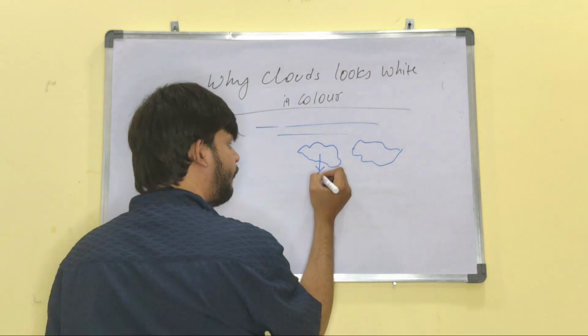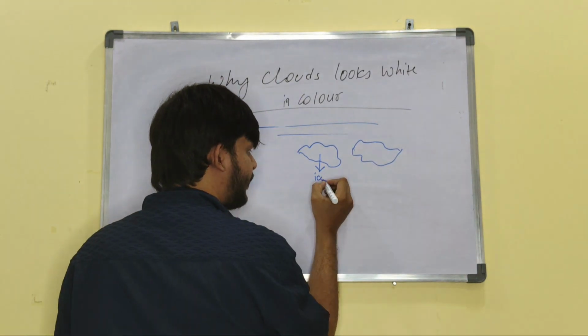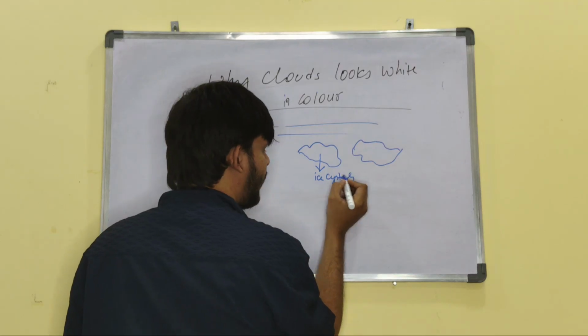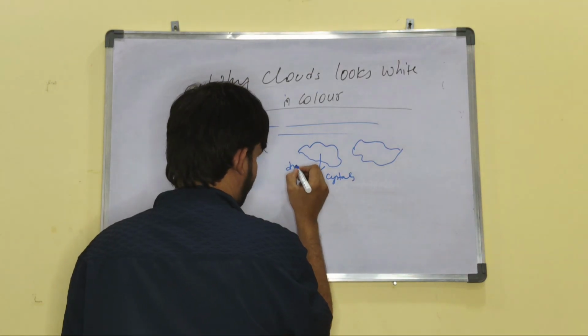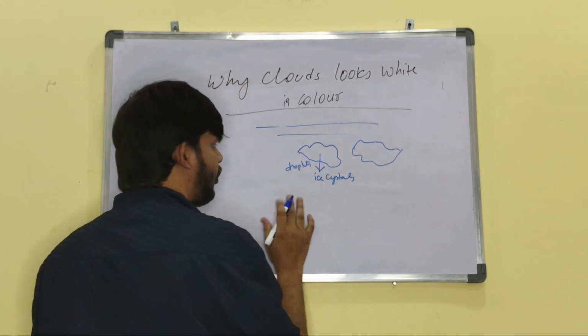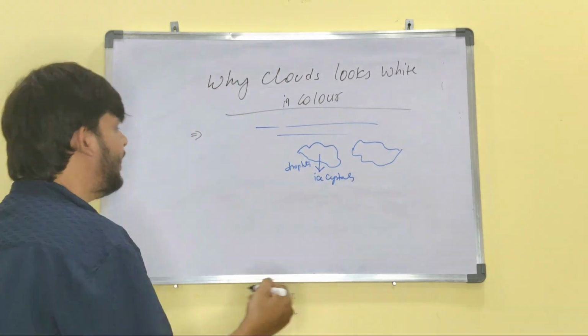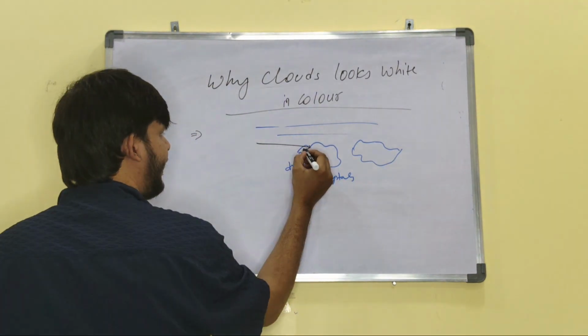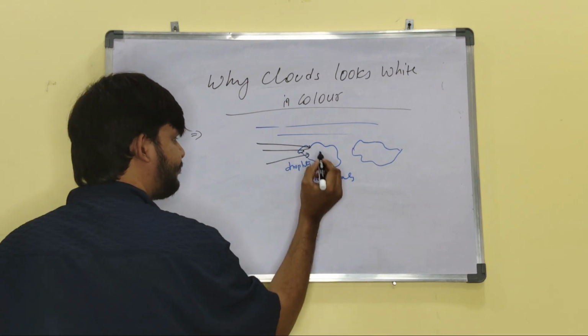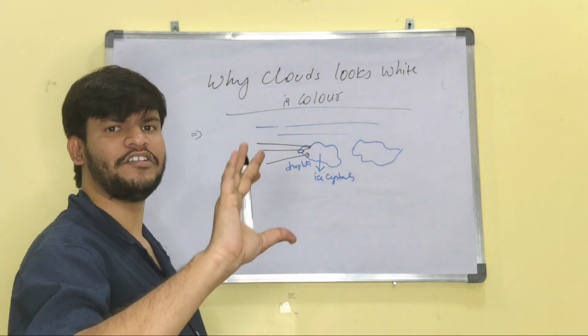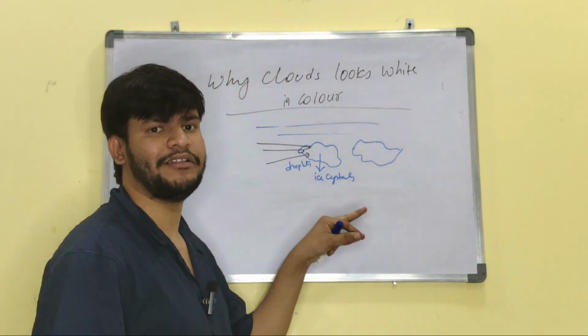These clouds will consist of ice crystals and droplets. Droplets or ice crystals present रहते हैं। When this white light interacts with these clouds,